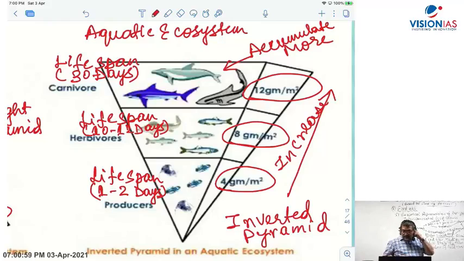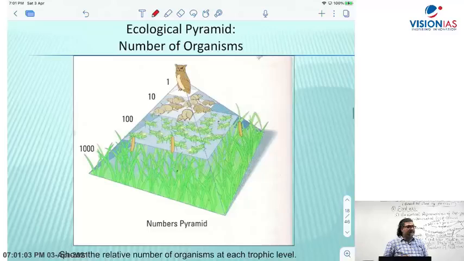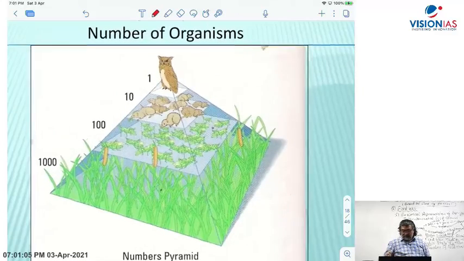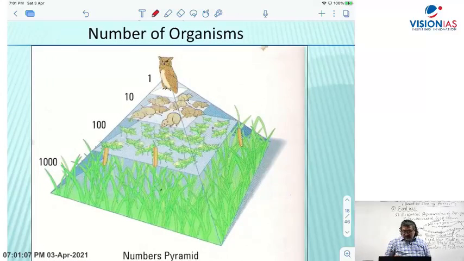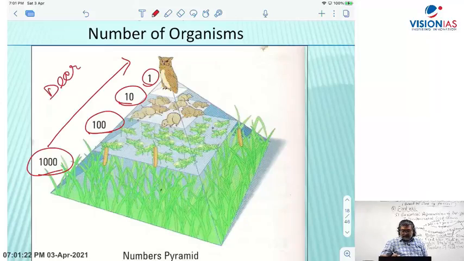Now let's look at the pyramid of numbers. Let's say 1000 grasses support 100 grasshoppers. 100 grasshoppers support 10 mice, and 10 mice support 1 owl. So what do you find here? The decrease in numbers, and it becomes an upright pyramid.